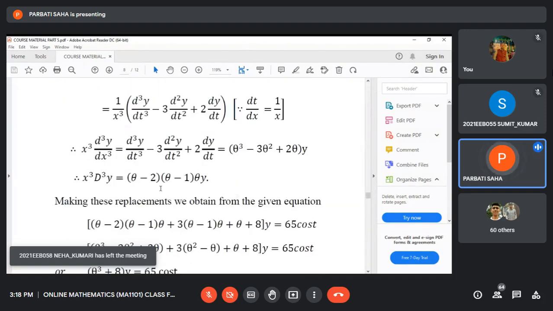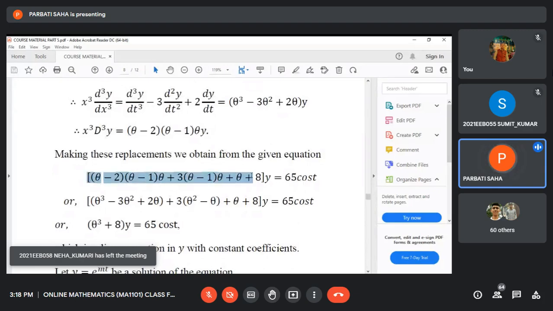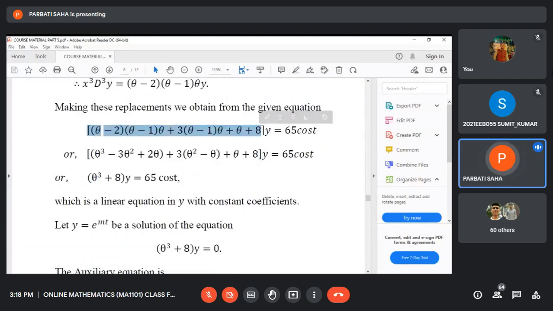After simplification it becomes very simple, a differential equation with constant coefficients. Theta stands for d dt, so it is d3y dt3 plus 8y equals 65 cos t.